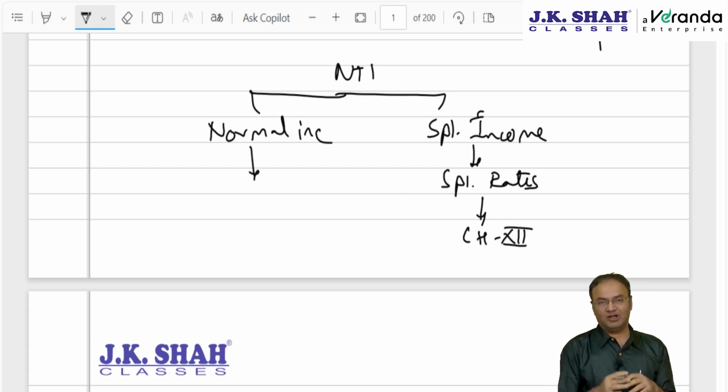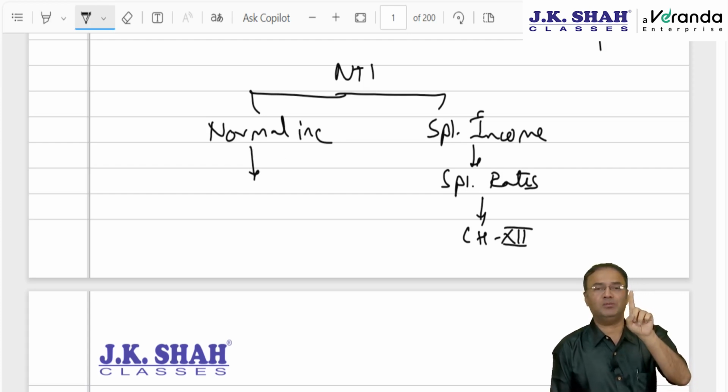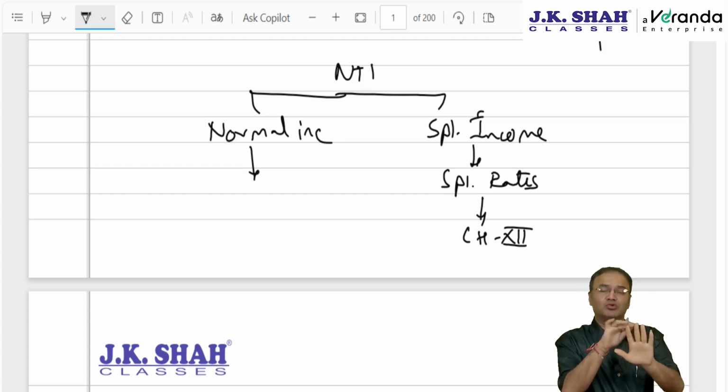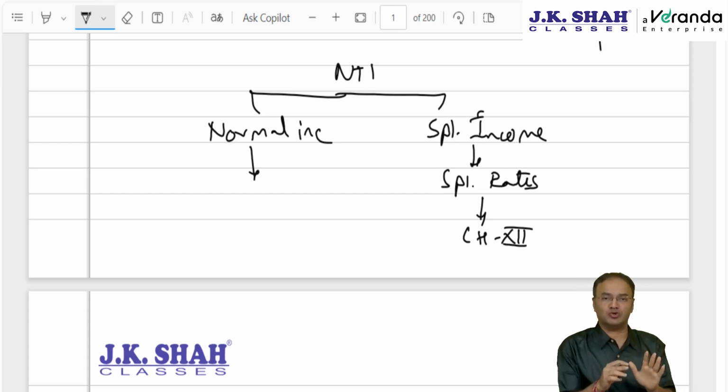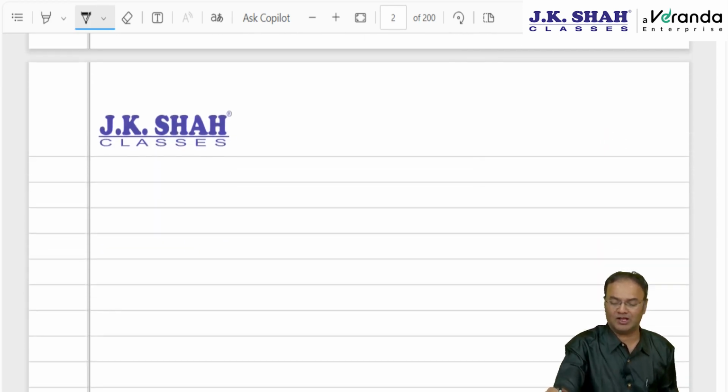Whatever tax rates we discussed were applicable on normal income, slab rate or whatever. We discussed for individual, HUF, AOP, BOI and AJP, company, Indian company, foreign company, partnership firm, local authority, cooperative society. Assessees are divided into these categories. Anybody who is not covered here will be artificial juridical person. Slab rate will be applicable under new tax scheme or old tax scheme.